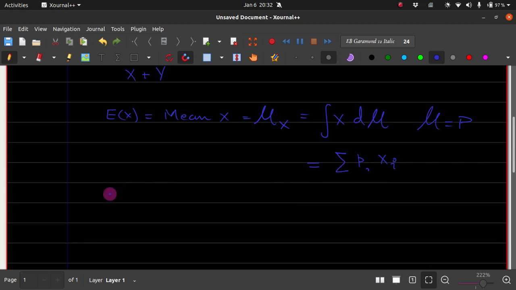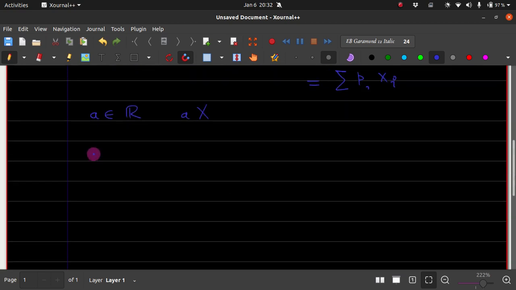So now let's say a is a constant, and we can consider the random variable a times x. Since we are considering this particular random variable, the expectation of this thing, at times you'll see this notation also.